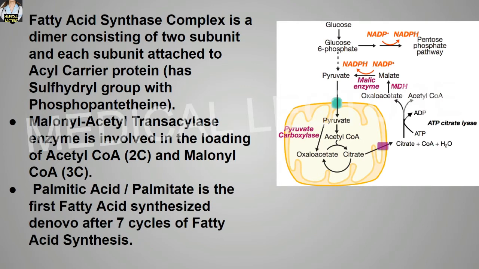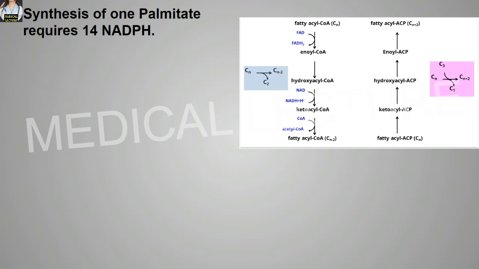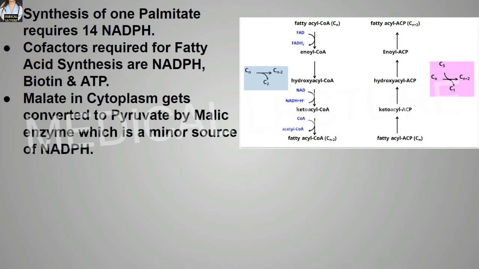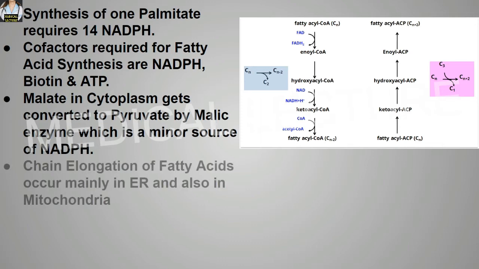Palmitic acid, or the palmitate, is the first fatty acid synthesized de novo after 7 cycles of the fatty acid synthesis. Synthesis of one palmitate requires 14 NADPH. Cofactors required for fatty acid synthesis are NADPH, biotin, that means vitamin B7, and ATP. Malate in the cytoplasm gets converted to pyruvate. Malate is converted into pyruvate by malic enzyme which is actually a minor source of NADPH.